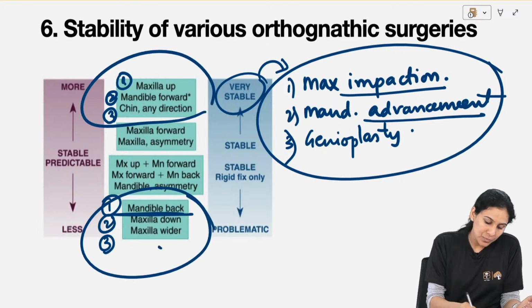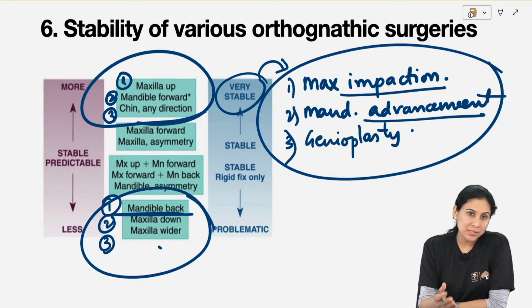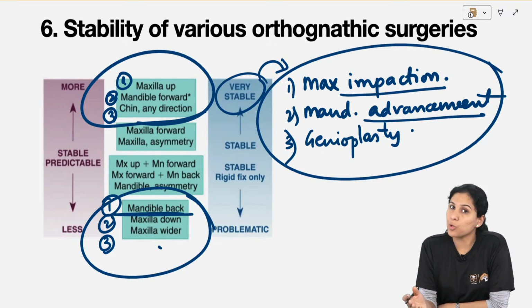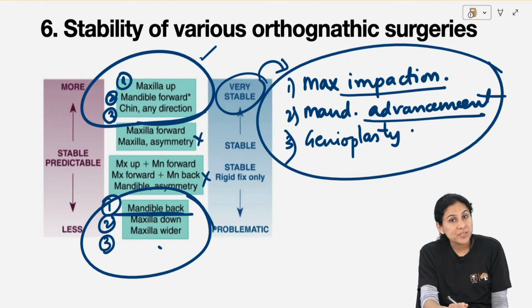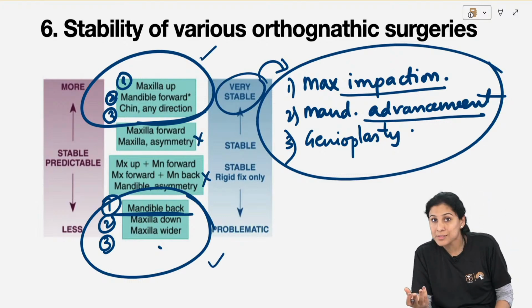Most stable, opposite. Okay, so this is how you can remember the stability of various orthognathic surgeries. Nobody is going to ask you the middle ones. They will either ask you most stable or they will ask you least stable.